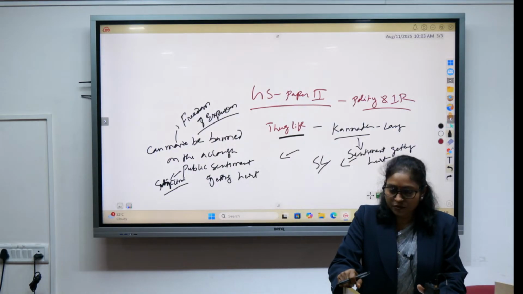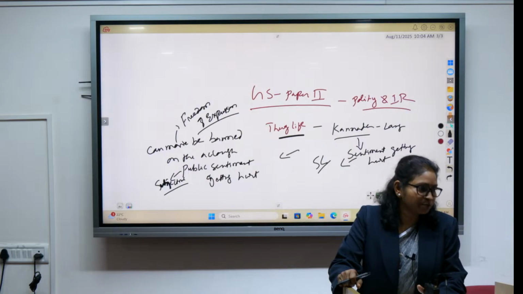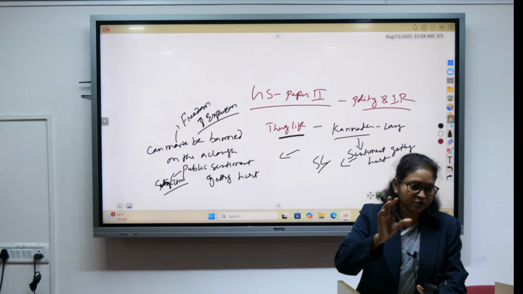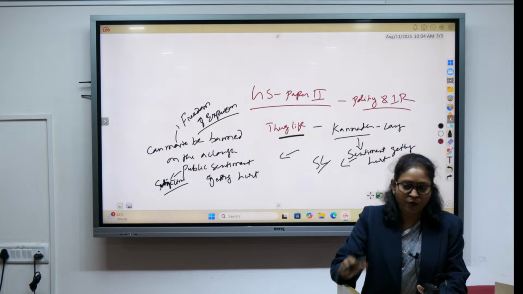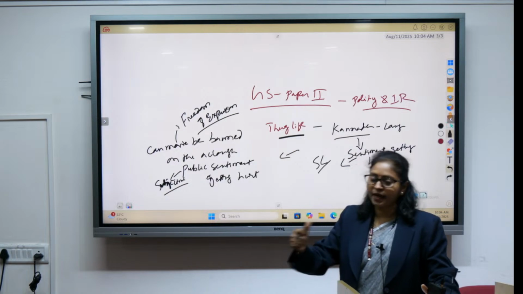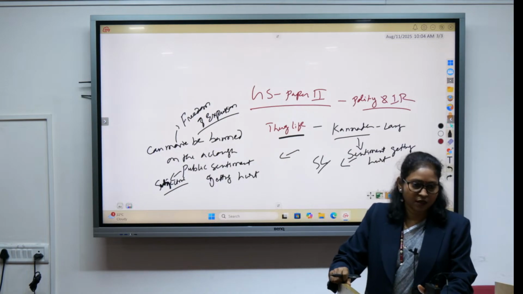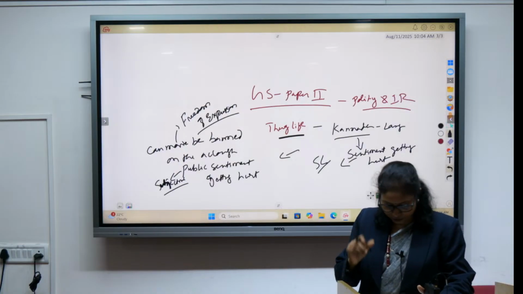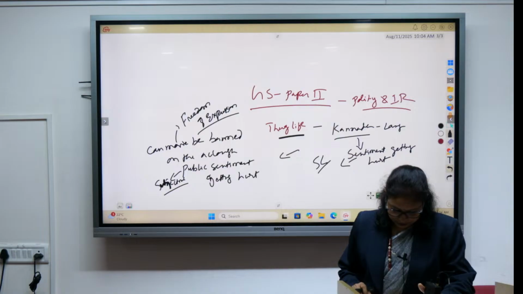Freedom of expression cannot be banned because public sentiments are hurt, because public sentiments, again, could be very, very subjective. There is no objectivity in that. That is what you can write about: why the Supreme Court lifted the ban on the movie Thug Life in Karnataka. Okay. So there could be a probable question on this.